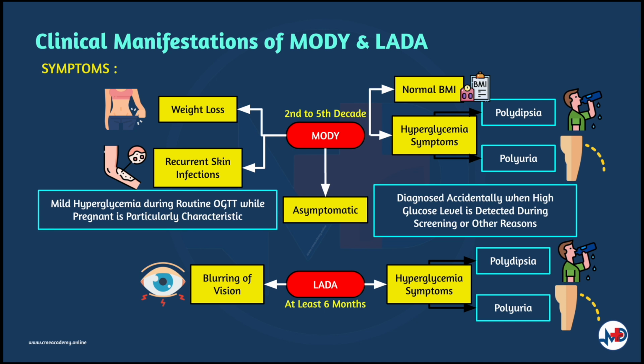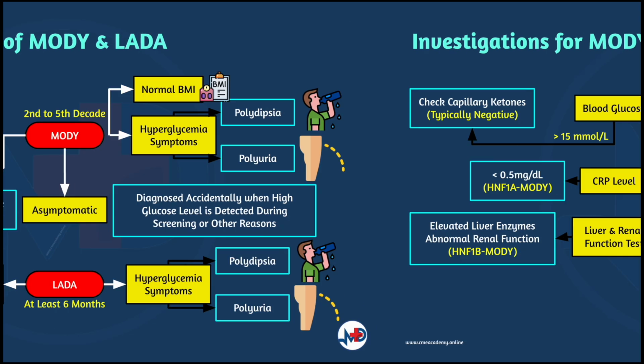However, many people with MODY have no symptoms or signs and they are usually diagnosed by accident when a high glucose level is discovered either when testing is done for some other reason or during screening. In LADA, the symptoms would be similar once again to the other forms of diabetes, which would be excessive thirst and excessive urination. There are also often complaints of blurring of vision. Compared to juvenile type 1 diabetes, symptoms of LADA develop comparatively slowly over a period of at least 6 months.